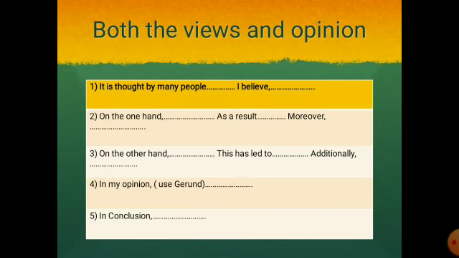Next comes the both views and opinion type question. In the question it will be mentioned, discuss both the views and give your opinion. So don't make the mistake of just writing both the views, thinking that you have explained everything. No, it is not like that. You have to make five paragraphs in all in this essay. First would be the introduction, last one would be the conclusion.